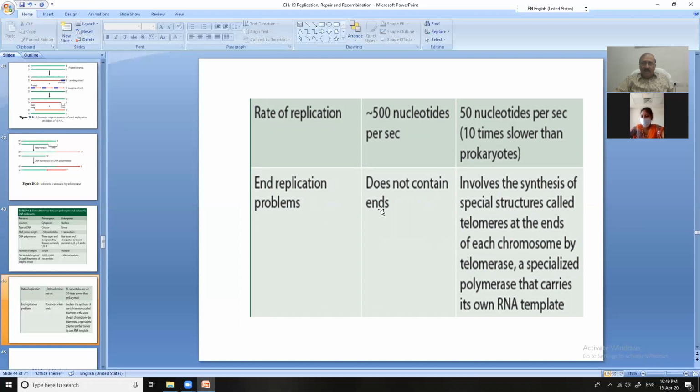End replication problem: prokaryotic DNA does not contain ends. But here you will find the ends, and telomerase is working here. So there is the synthesis of a special structure at the end of each chromosome by telomerase, a specialized polymerase that carries its own RNA template.